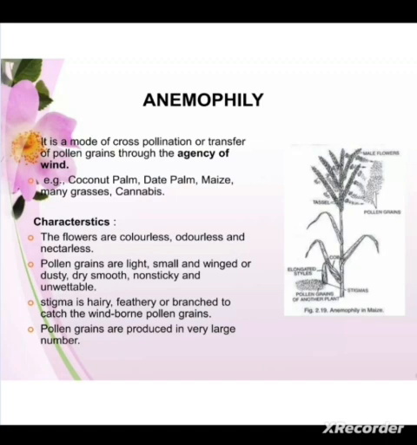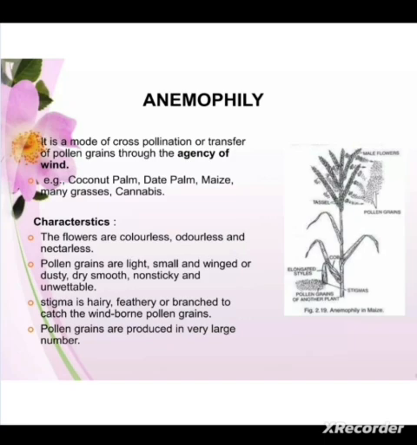Like these flowers, they are small in size, colorless, odorless, and also nectarless, inconspicuous. Usually they are green. So in these flowers, the calyx and corolla are either reduced or absent. Or in such flowers, what happens is the stamens are long and they actually hang outside.